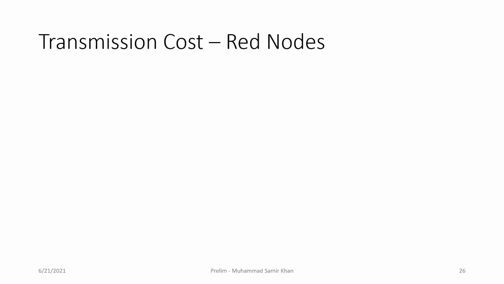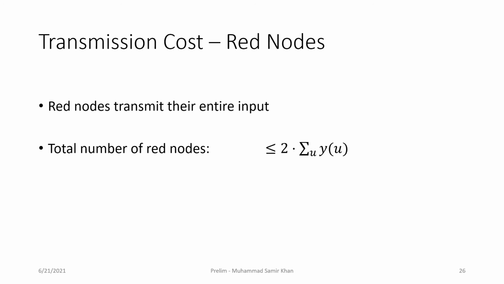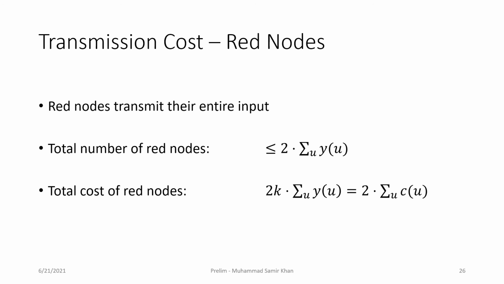We consider the red nodes and blue nodes separately. Red nodes transmit their entire input, so we want to bound the total number of red nodes. Based on the coloring process, the total number of red nodes can be bounded by 2 times the total normalized weight of the LP solution. Since each red node transmits its entire input, each red node transmits k bits. In total, the number of bits transmitted by red nodes is 2k times the normalized weight of the LP solution, which is equal to 2 times the actual cost of the linear program.